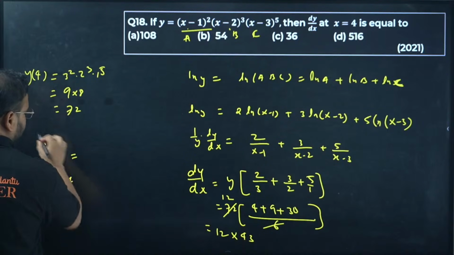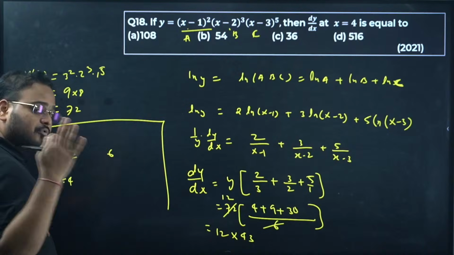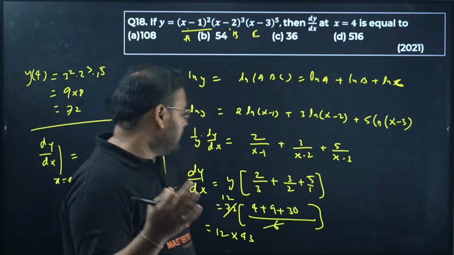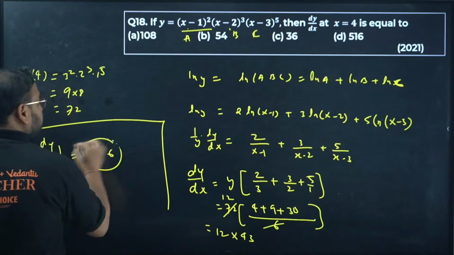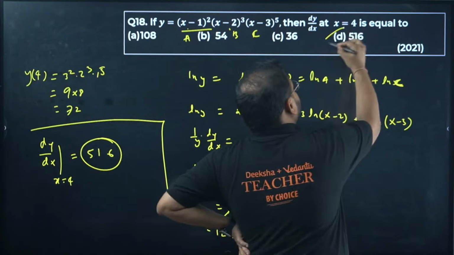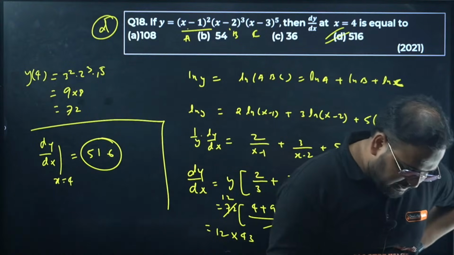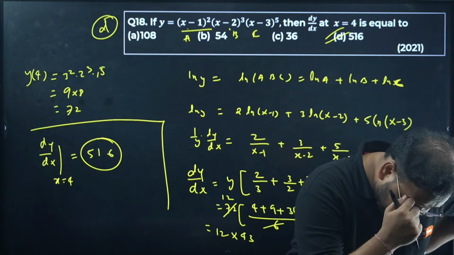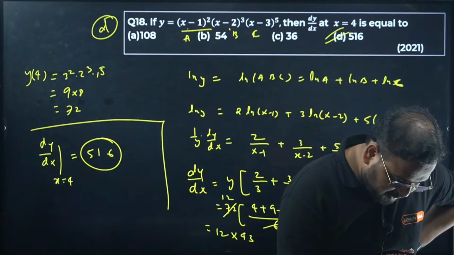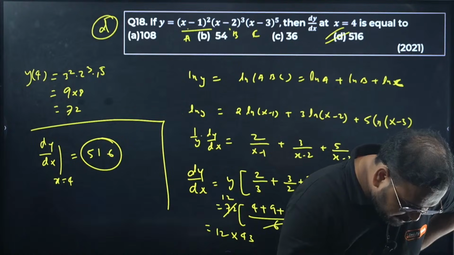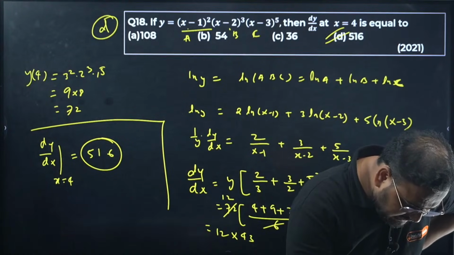Okay, so we get the answer as the derivative when x is 4. Check: 12 3s are 36, carries 3. 12 4s are 48 plus 3, 51. Answer is option D. Yes, Narayana, your answer is correct. Narayanamma, Krishnappa, Pratyush, D correct. Shavni, waiting for your answer. Supriya, answer is D, correct.